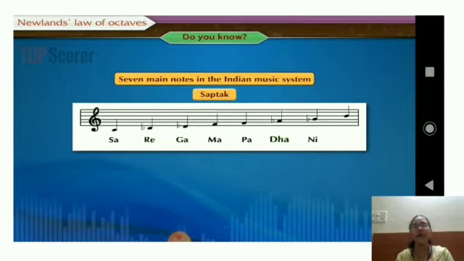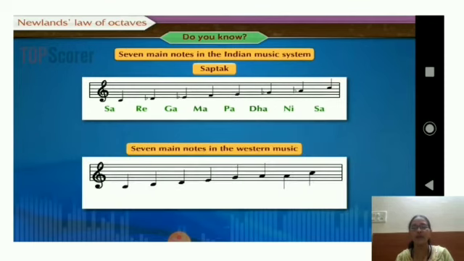That sa has a higher frequency than the first. Those who study music or know music better will be able to understand.